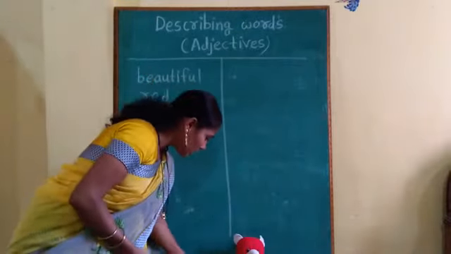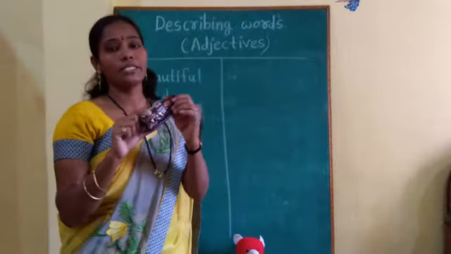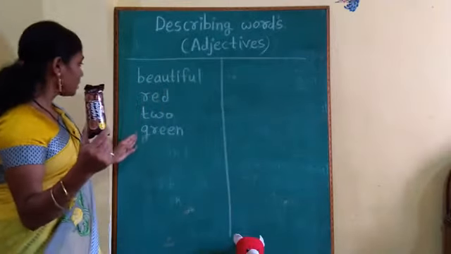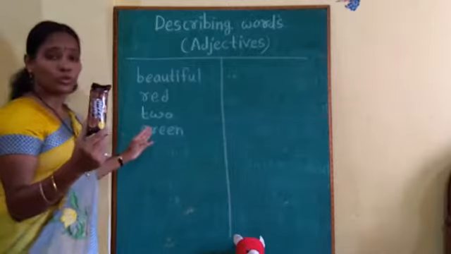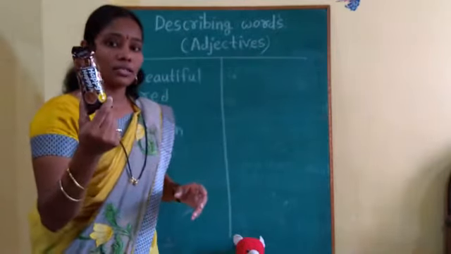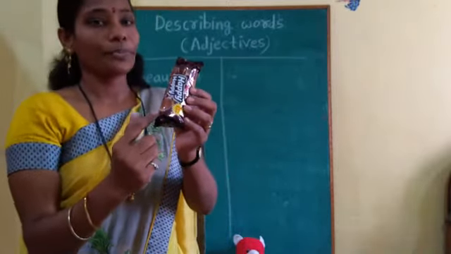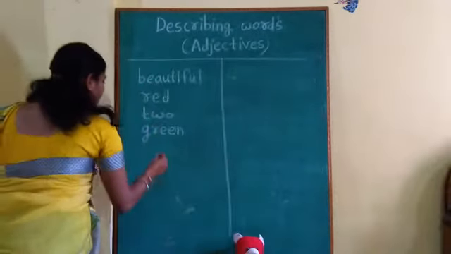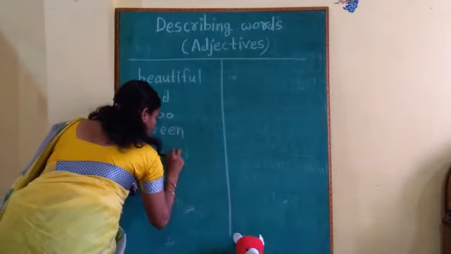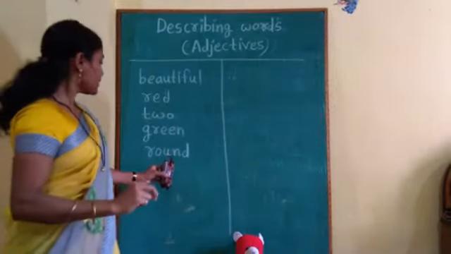Now here one more thing I have. What is this? Yes, it's a biscuit packet. So, already now color 2 examples we have taken. Green, red. So, we will not repeat about the color. You tell me how is the shape of this biscuit. By watching this upside picture, you can tell me how is the shape of this biscuit. It's round in shape. So, we can say round is the describing word for this. R-O-U-N-D, round. Round is the describing word.